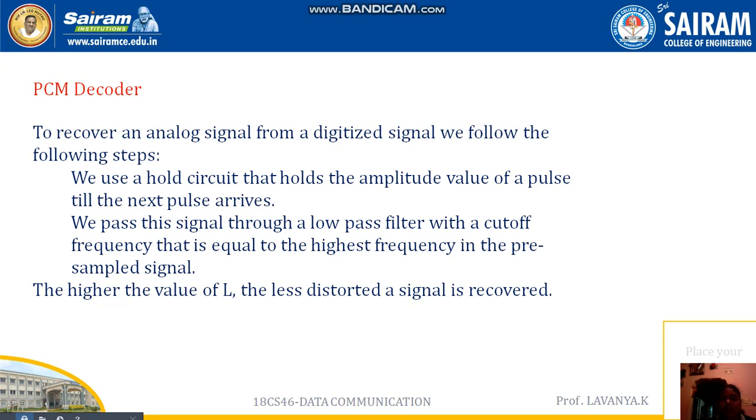Then the next one: we pass the signal through filters. Here we could use low pass and high pass, but in this PCM decoder we use only the low pass filter, because we are using the cutoff frequency. This low pass filter cutoff is equal to the highest frequency in the pre-sampled signal. This is the second step. Then there is the last step.